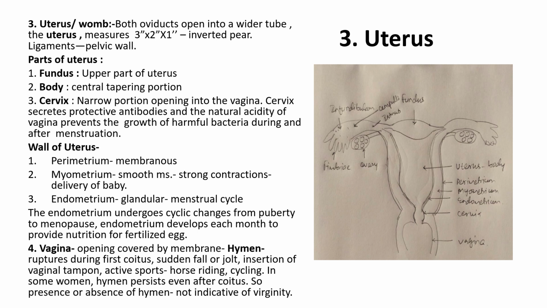The vaginal opening is covered by a membrane, the hymen, which ruptures during first coitus. It can also rupture due to a sudden fall or jolt, insertion of a vaginal tampon, active sports, horse riding, or cycling. In some women the hymen persists even after coitus. So the presence or absence of the hymen is not indicative of virginity.